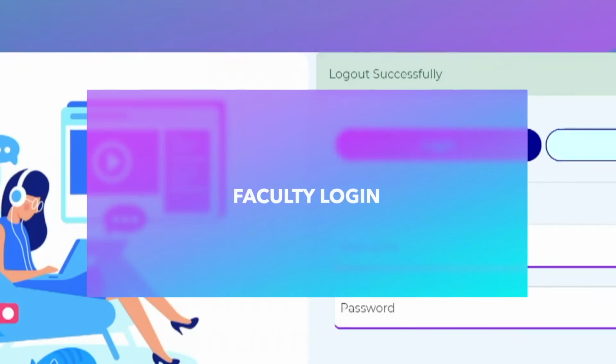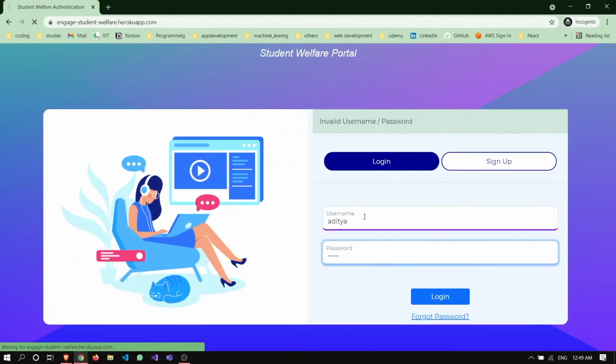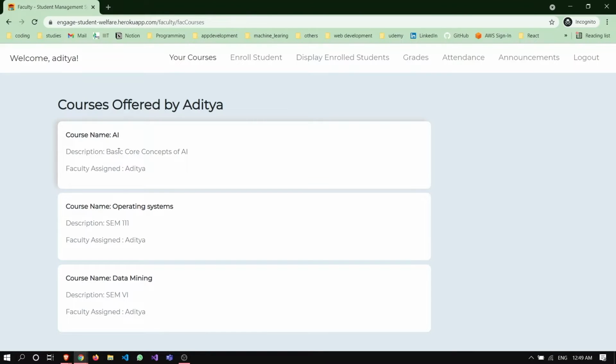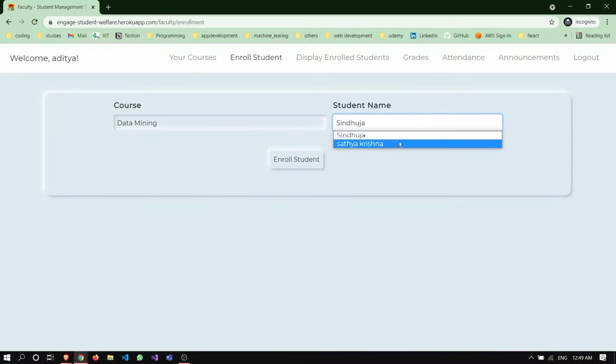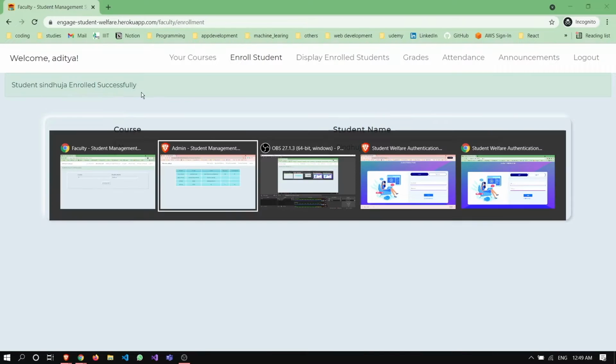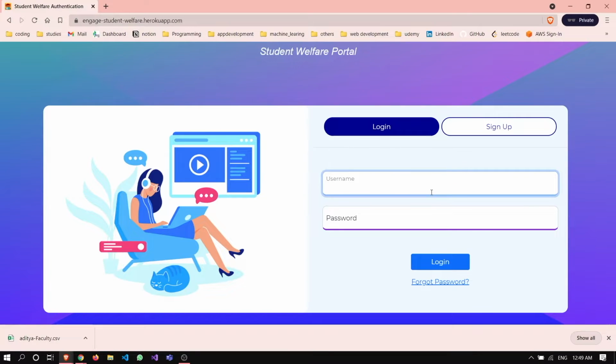And now let us log into Aditya. If you see, Aditya is teaching AI, operating systems and data mining. Aditya can enroll any number of students. Suppose in data mining, let us add Sindhuja. Sindhuja was added successfully. Let us log into the Sindhuja account.